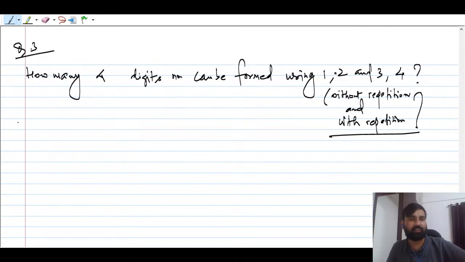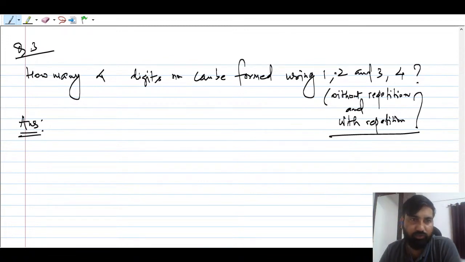Question number third. So can you answer here? You have to use the concept called filling the space. Filling the space is very important, and these digits you have to use. 1, 2, 3, 4 is given, so it's a good thing. They have already given you the digits, 4 digits. Suppose they haven't mentioned any digits, then you have got 10 digits, 0 to 9. We'll see that kind of question also.